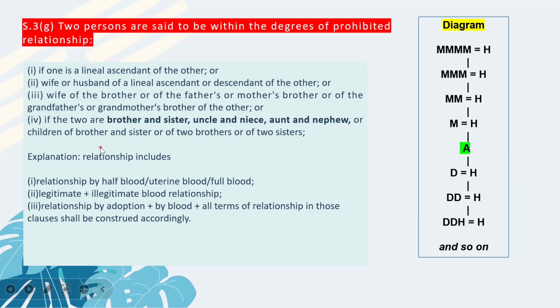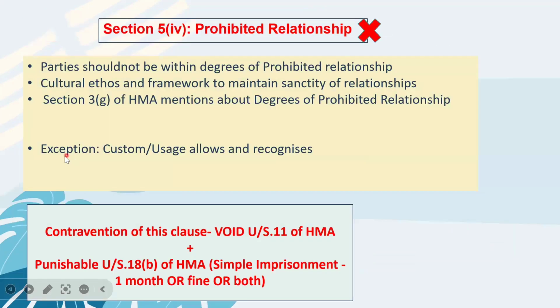Now you can see there is an exception to this clause. Okay, if the custom and usage allows and recognizes marriage between these prohibited relationships, then that will be valid. Okay, for example, there are certain parts in India where marriage between a girl and her maternal uncle is recognized. Okay, if that is recognized within the custom, then that is valid. Otherwise, it will be completely void under Section 11 of Hindu Marriage Act.